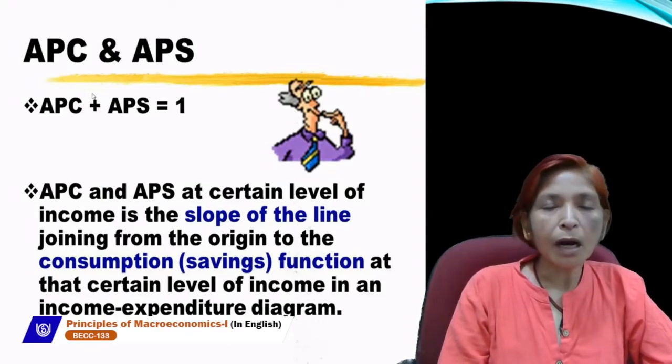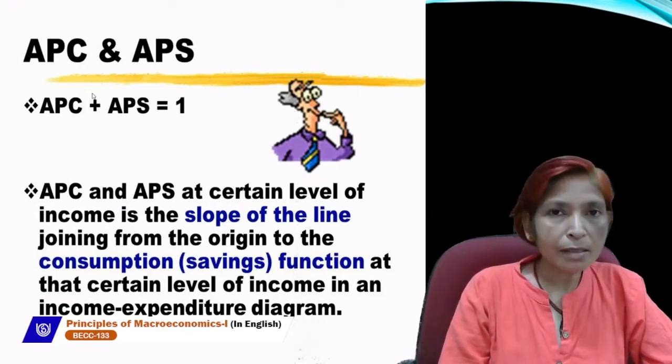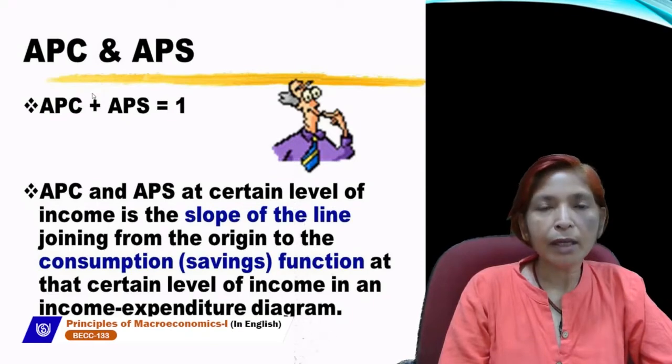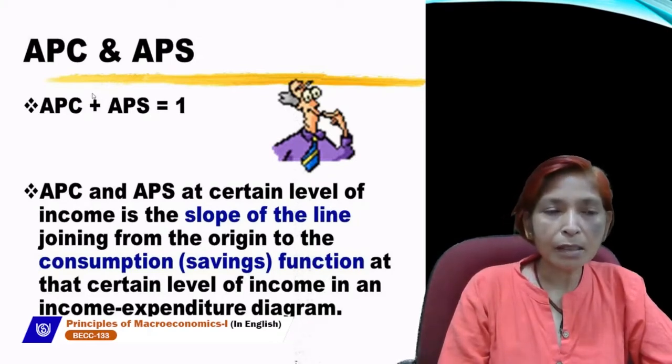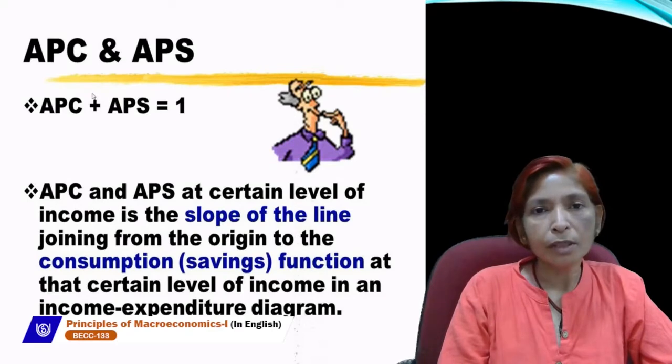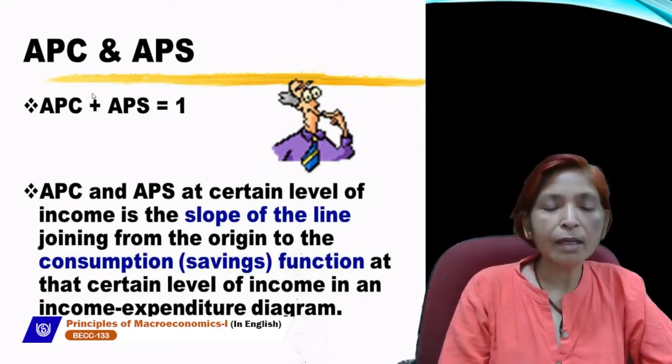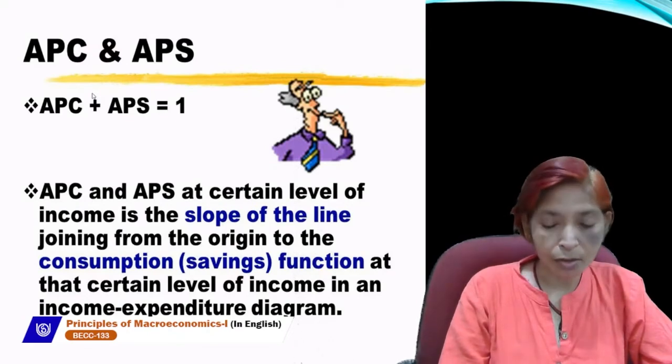The APC curve always starts from the y-axis because consumption can never be 0. But the APS curve always starts from below the origin, because saving in the beginning remains negative, after that it becomes 0, and at last it starts rising.